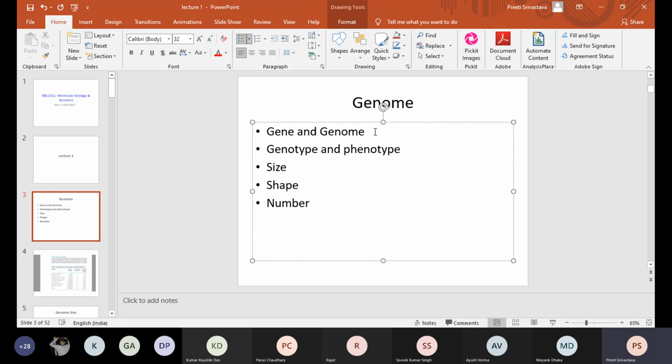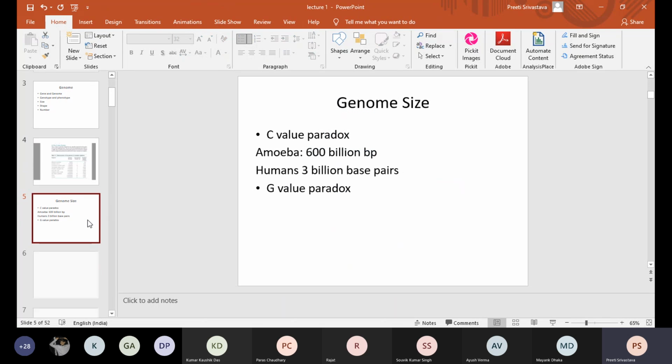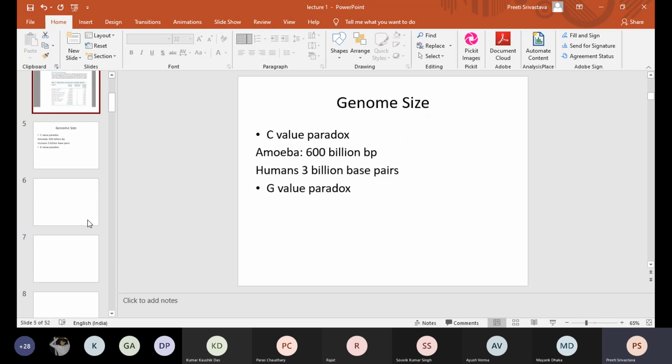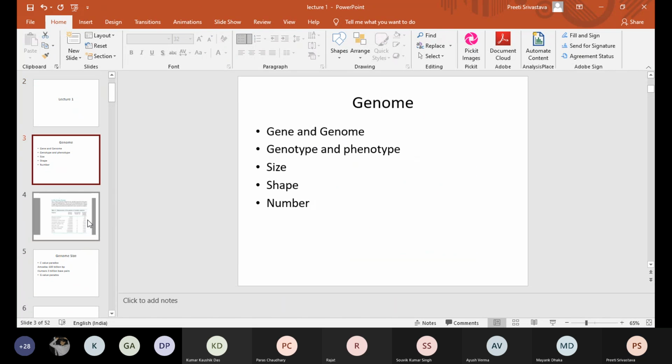I told you the class has to be interactive. I have not prepared a PPT. If you will see, my PPT is all blank. So we need to have an interactive class. The only reason I use PPT is that after the class is over, I will save the PPT and upload it on Moodle. But then I'm going to use it like a board. So you're going to tell me what is a gene? How do we define a gene?